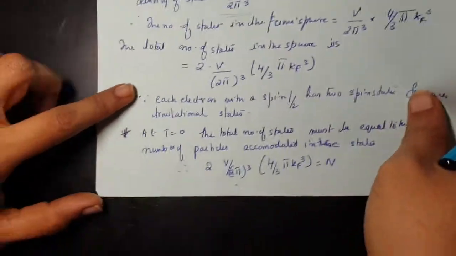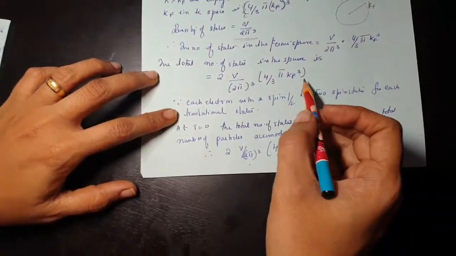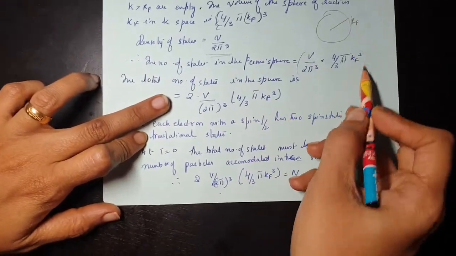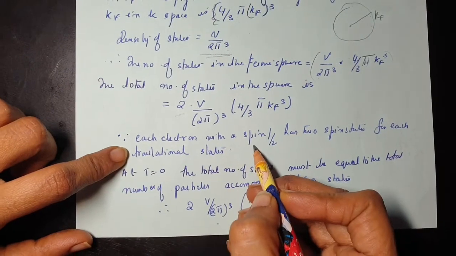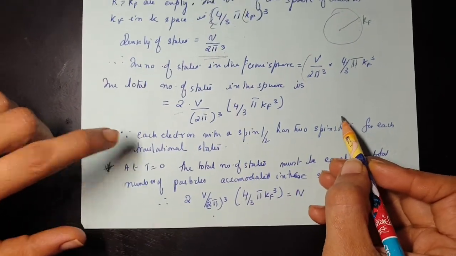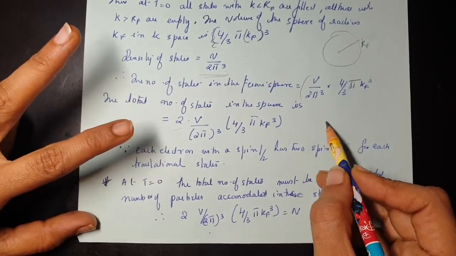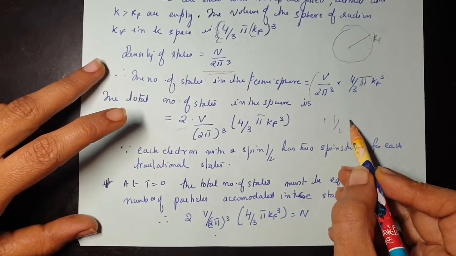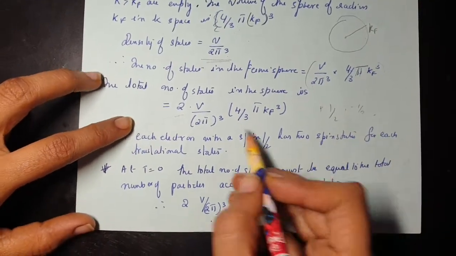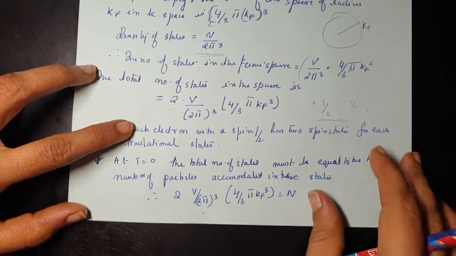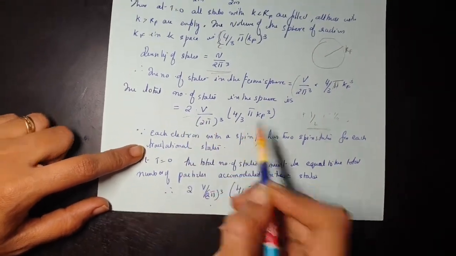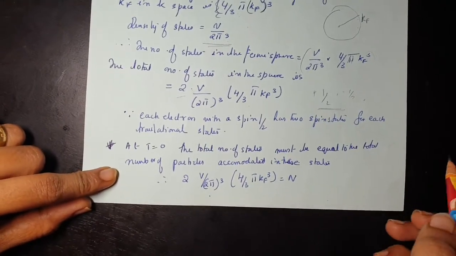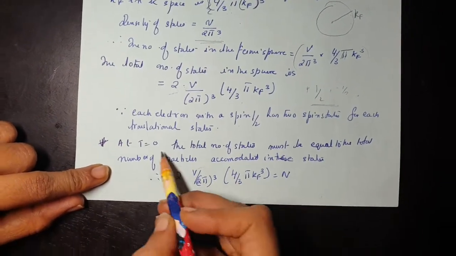Now to find the total number of states, I have to multiply this value by 2. Why? Because each electron has a spin half, so it can be either plus half or minus half. These two states are available for one electron, which is why I am multiplying by 2.